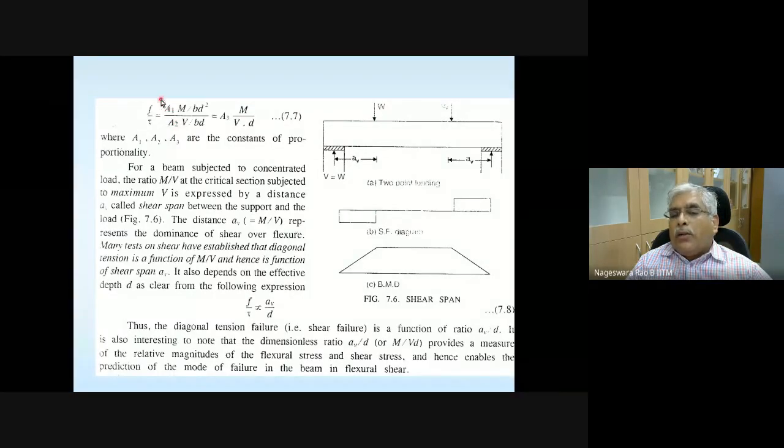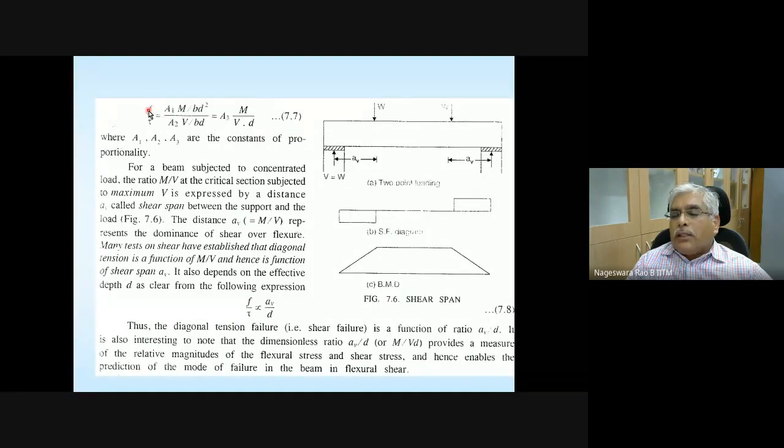Finally, these constants will actually be removed, and the ratio of bending stress to the shear stress, or normal stress to the shear stress, is going to be proportional to this quantity M divided by VD. I hope you are following.